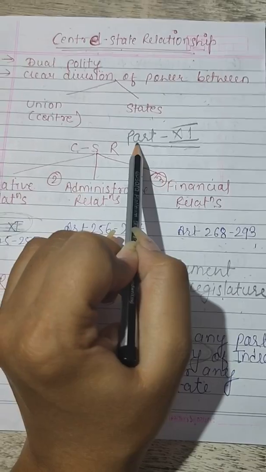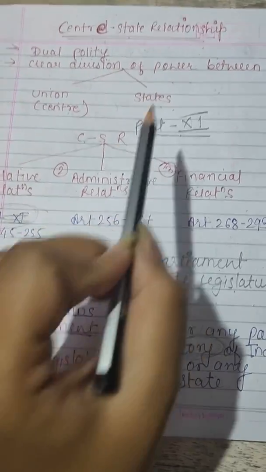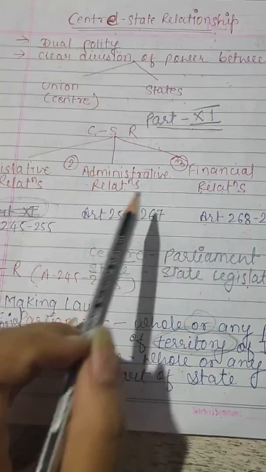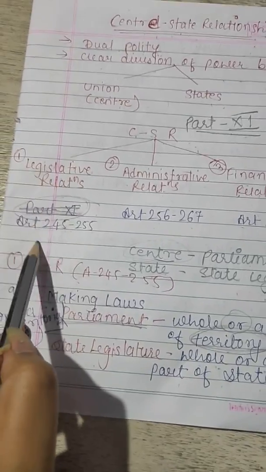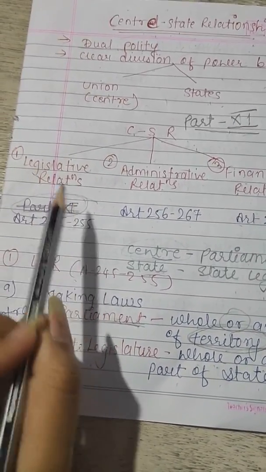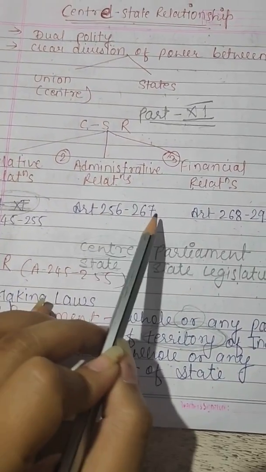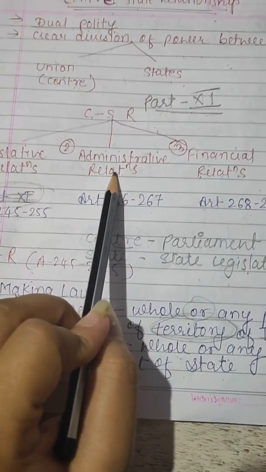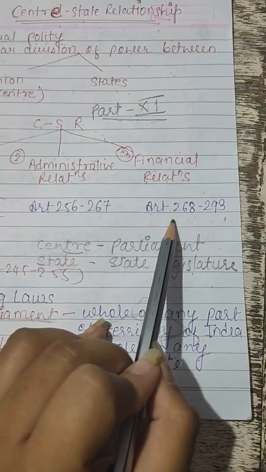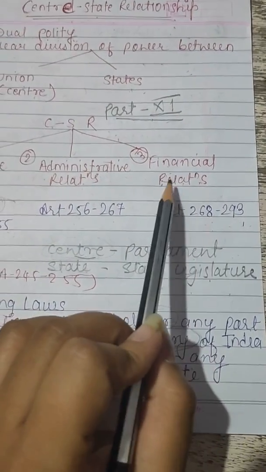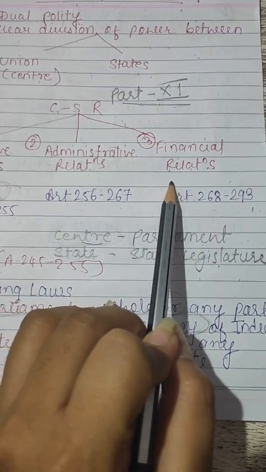Part 11 of the Constitution deals with the central-state relationship. Articles 245 to 255 deal with the legislative relationship. Articles 256 to 267 deal with the administrative relationship. And Articles 268 to 293 deal with the financial relationship.